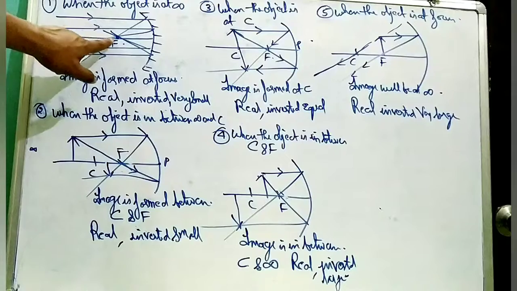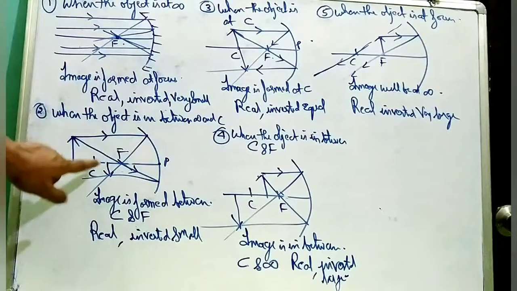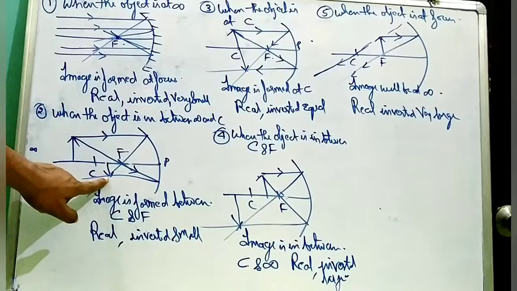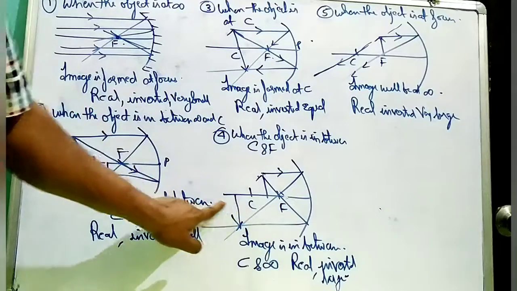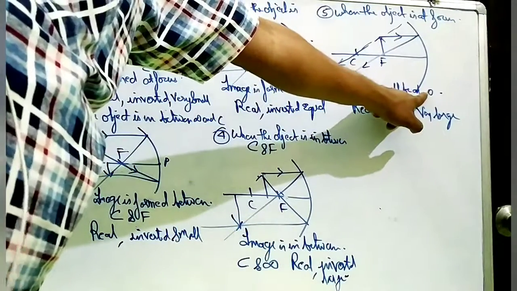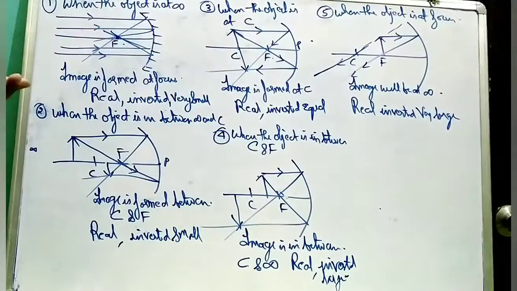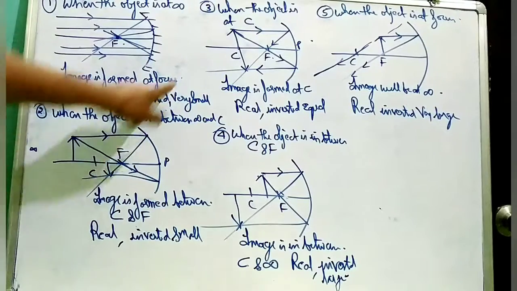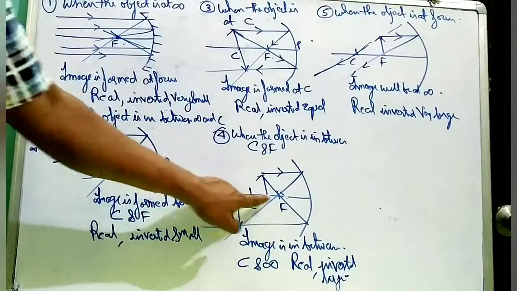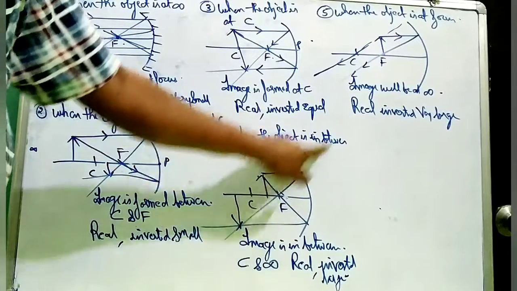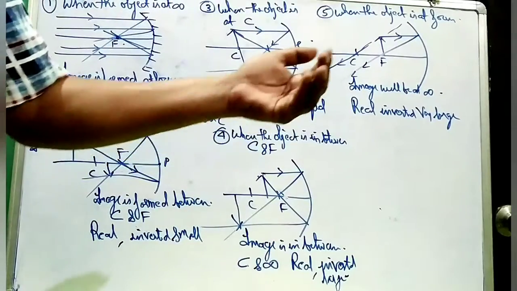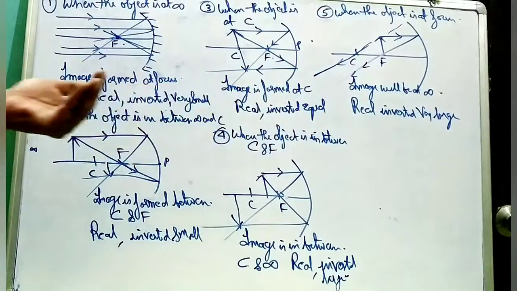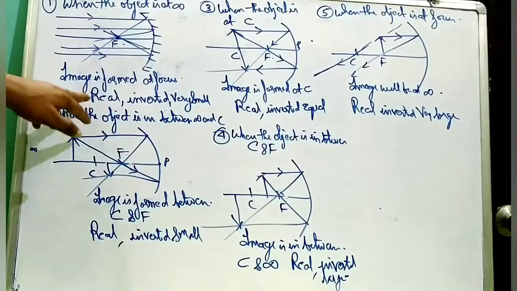First of all, the image was formed at focus. Then between focus and center of curvature. Then at center of curvature. Then between center of curvature and infinity. And finally at infinity. But the object, when it comes closer from infinity, between infinity and center of curvature, at center of curvature, between center of curvature and focus, then at focus. So as the object is coming near the pole, the image is going away from the pole. All the time the real image has been formed.